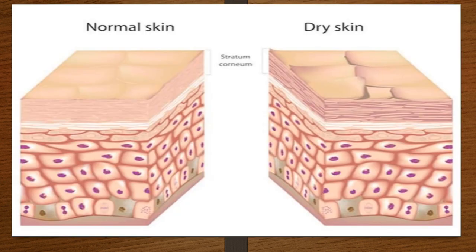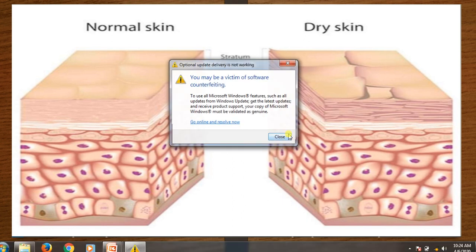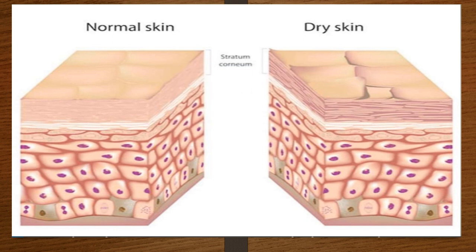Now the picture depicts the normal skin and the dry skin. You can see the stratum corneum layer. In case of dry skin, the cells become dead over here, they're full of keratin, they're squamous. And what happens in this, due to transepidermal loss, the water is lost and the skin has become dry, okay.